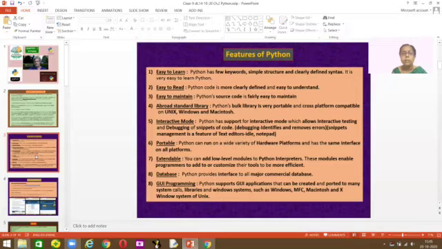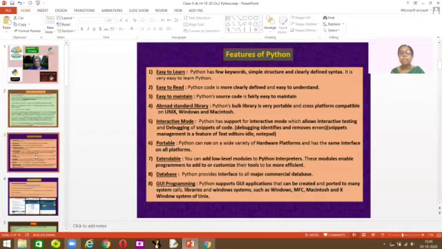It runs on all types of platforms, so the same interface can be used for various platforms. Then it is extendable. Even if you have low level modules, Python can do the interpretation on these low level modules. The modules enable programmers to add to or customize these tools. It's very efficient, so you can always develop on these Python codes.